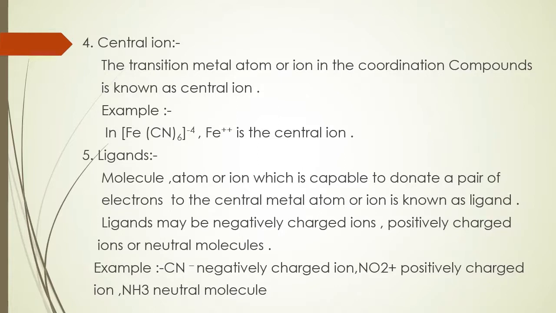Next basic term is central ion. The transition metal atom or ion in the coordination compound is known as the central ion. In the given example, iron is the central ion. Ligand: a molecule, atom or ion which is capable of donating a pair of electrons to the central metal atom or ion is known as a ligand. Ligands may be negatively charged ions, positively charged ions or neutral molecules. For example, cyanide ion is a negatively charged ion, nitronium ion is a positively charged ion, and ammonia is a neutral molecule.